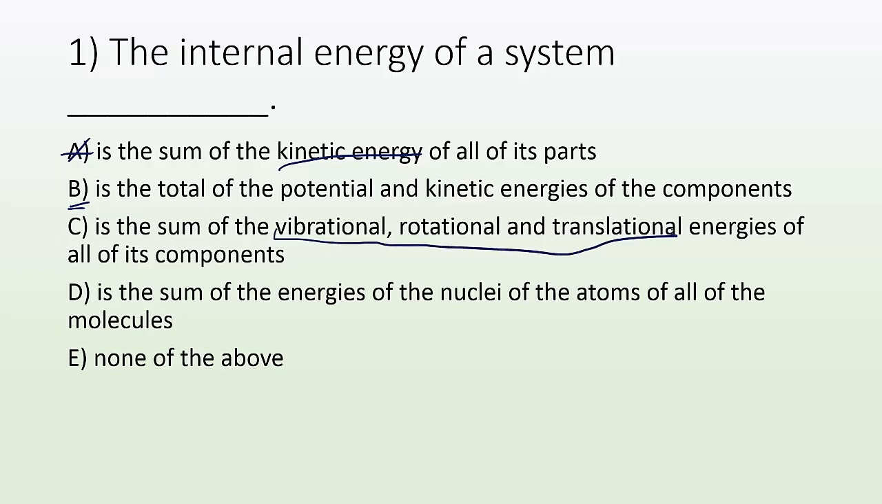All these are kinetic kinds of energy, so it's not talking about any potential, so it's definitely not C. D is the sum of the energies of the nuclei of the atoms of all the molecules. It's definitely not that. And E, none of the above. So best answer is B.